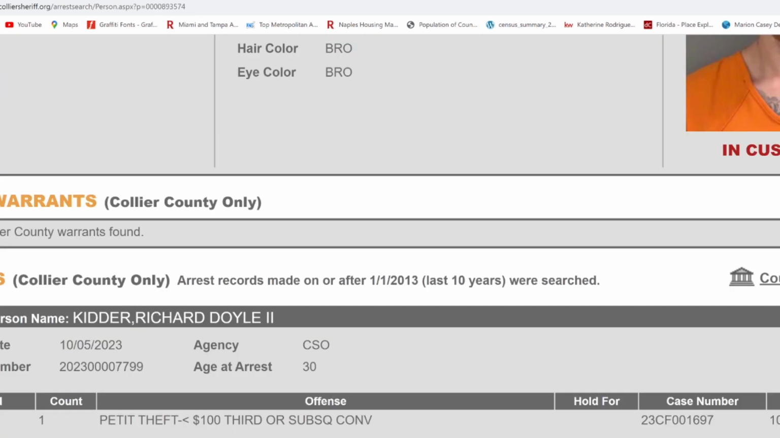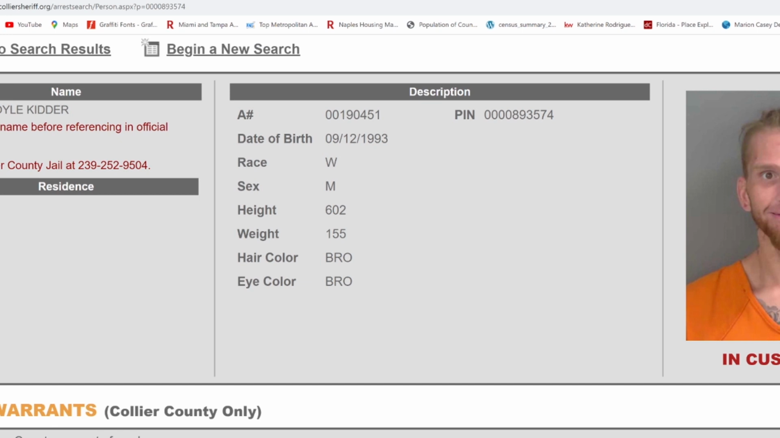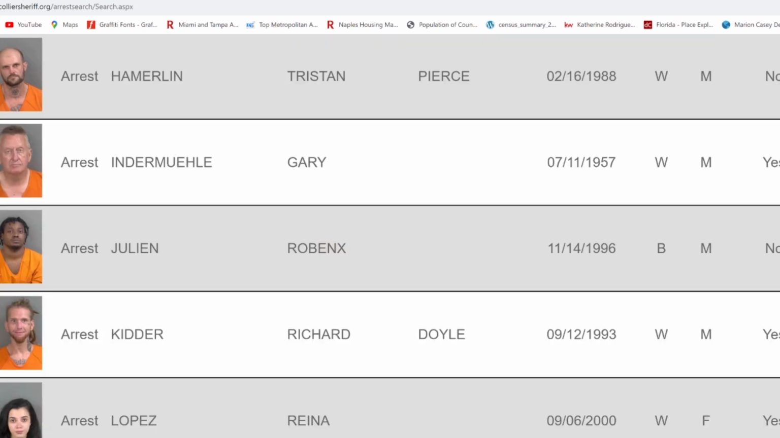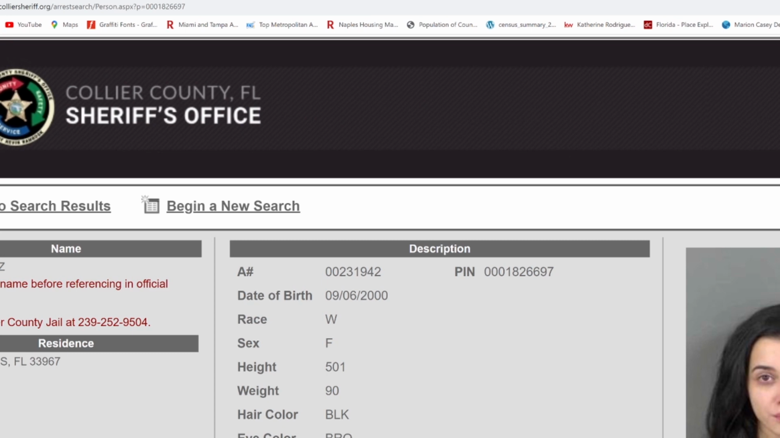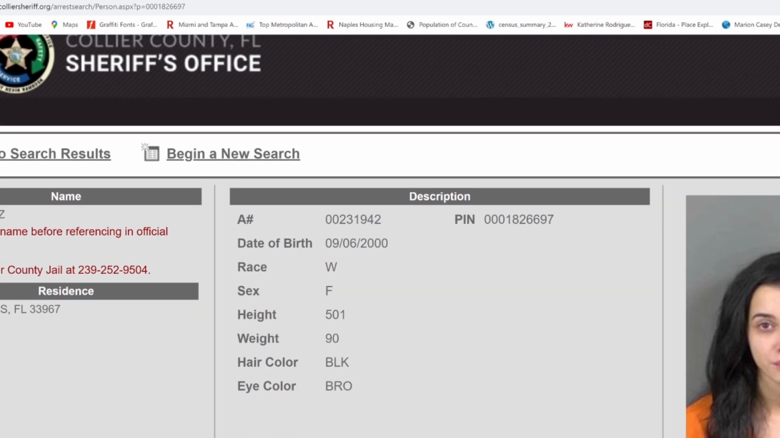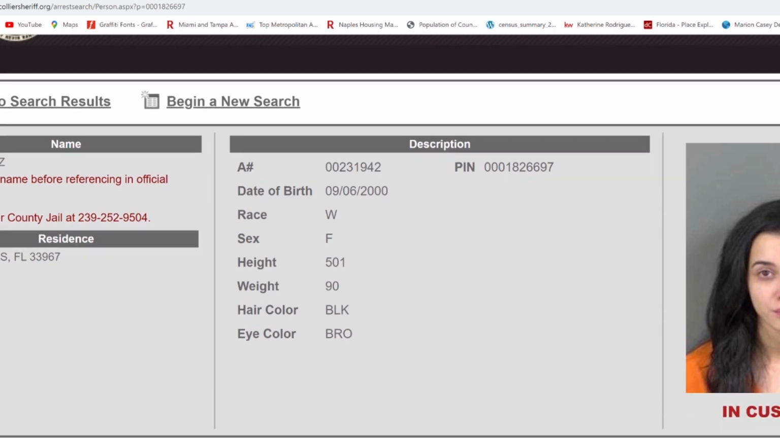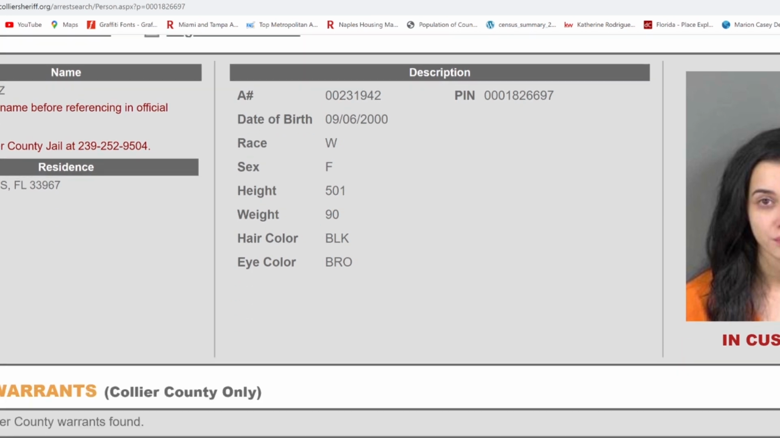So, see, this is interesting. This petty theft, less than $100. See, that's the type of thing that's pretty stupid, to get arrested for stealing $100. Reina Lopez. Reina is Spanish for queen. She's from Fomado. Hey, baby, she from Fomado. And Reina Lopez was arrested.